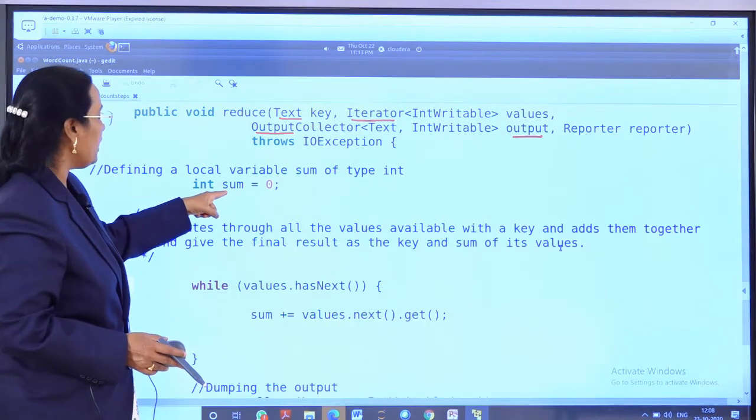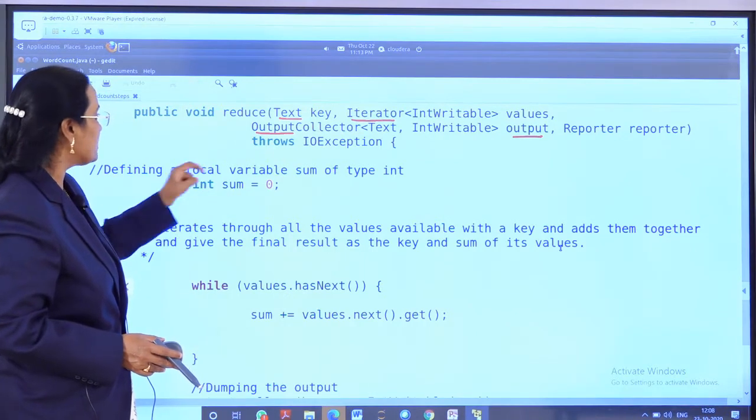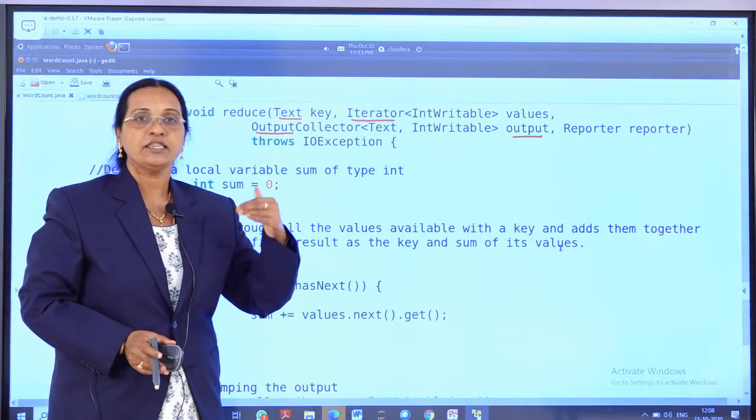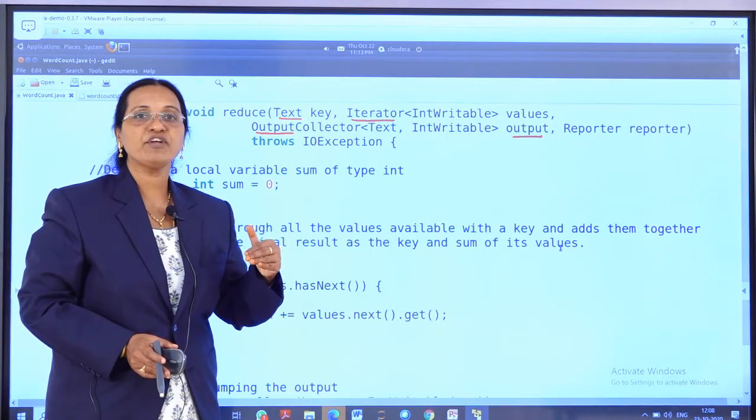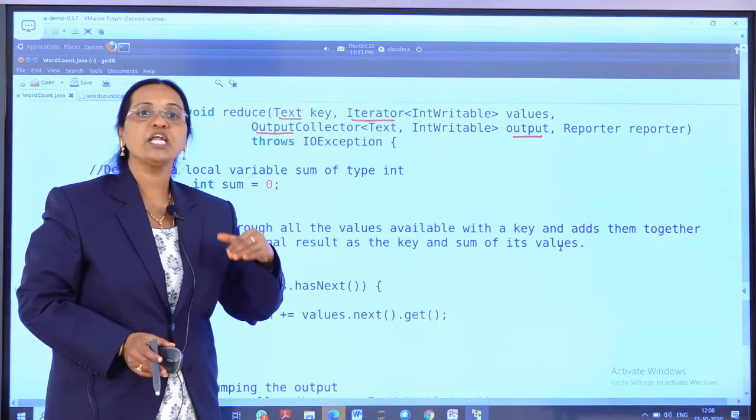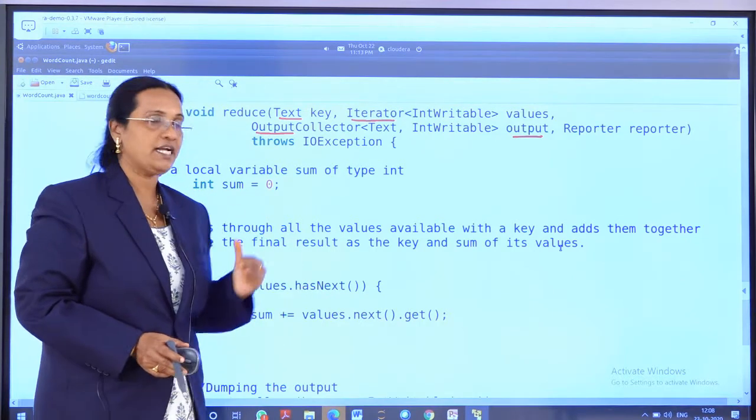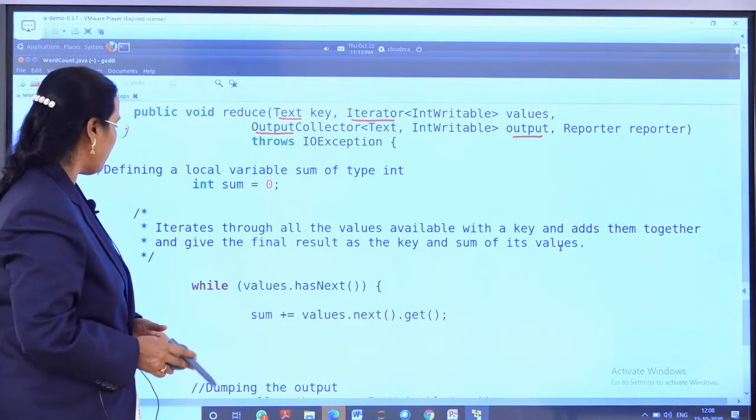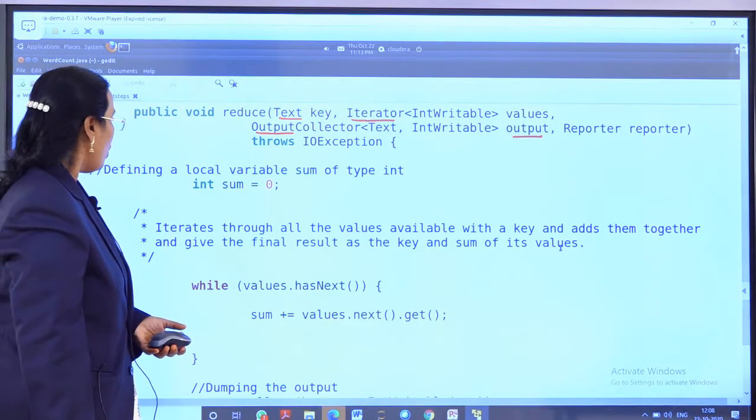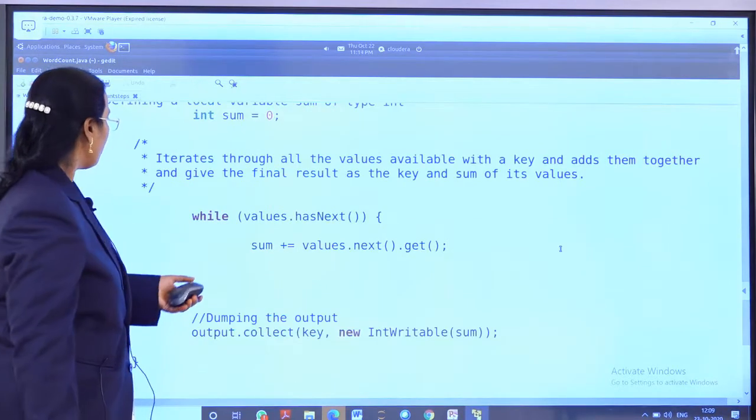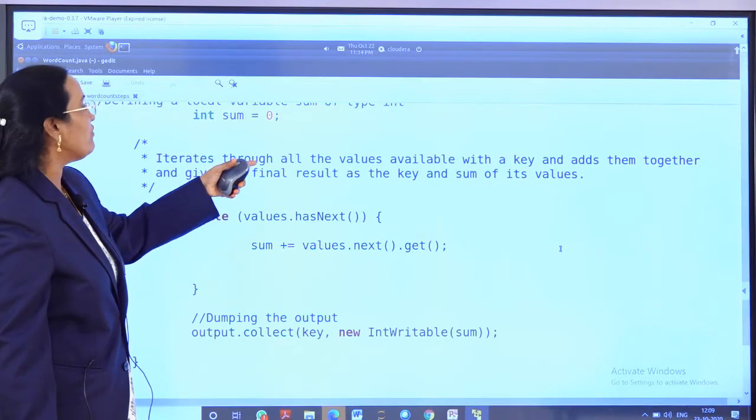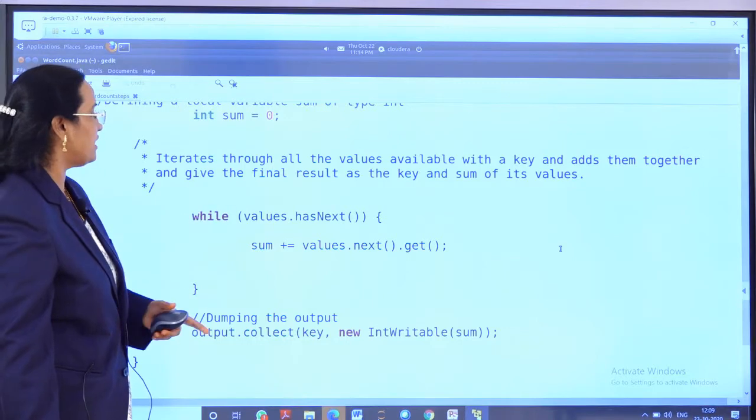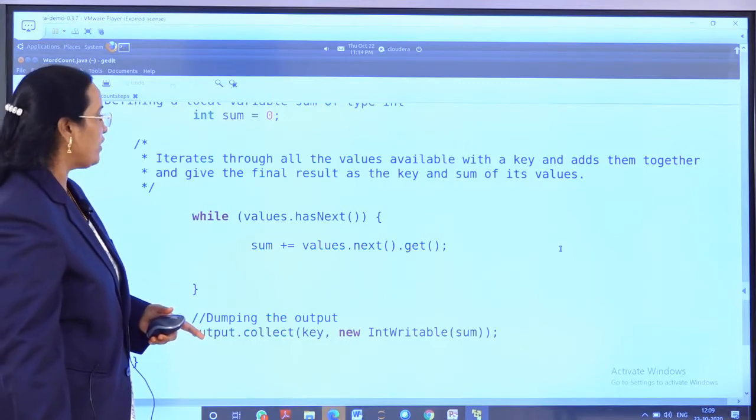I am declaring a normal local variable, that is sum here, because we have to count the words. How many times "the" is repeated, how many times Hadoop is repeated, how many times Vignan is there, like that. So for that I am using the sum variable here. It iterates through all the values available for the key and adds them together and gives the final result as the key and the sum of its values.